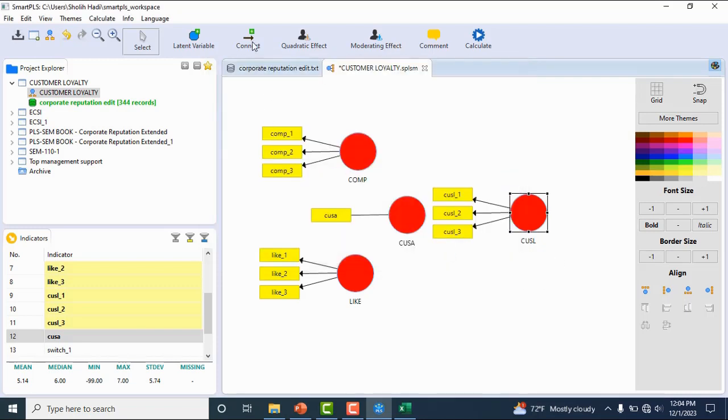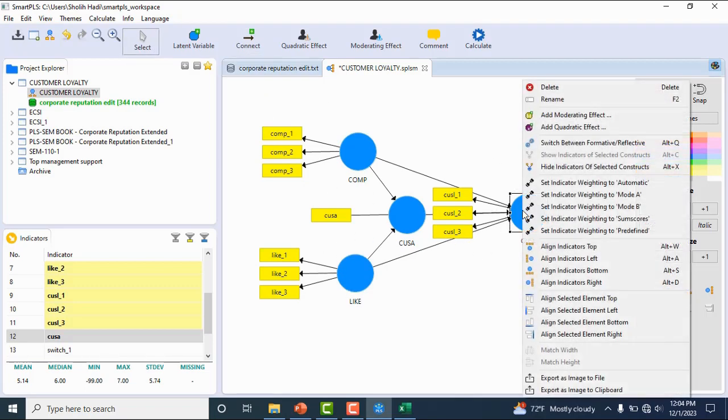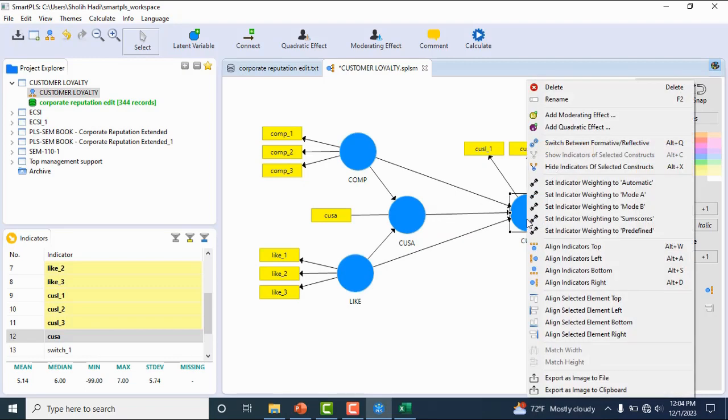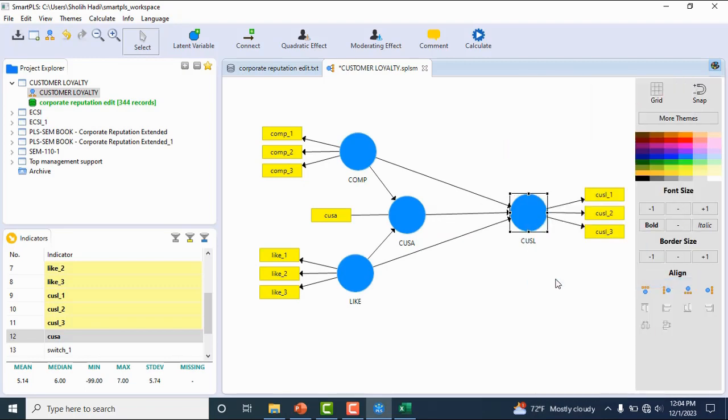Then we connect here, connect here, connect here, connect here, and connect here. We can set the position by right-clicking.